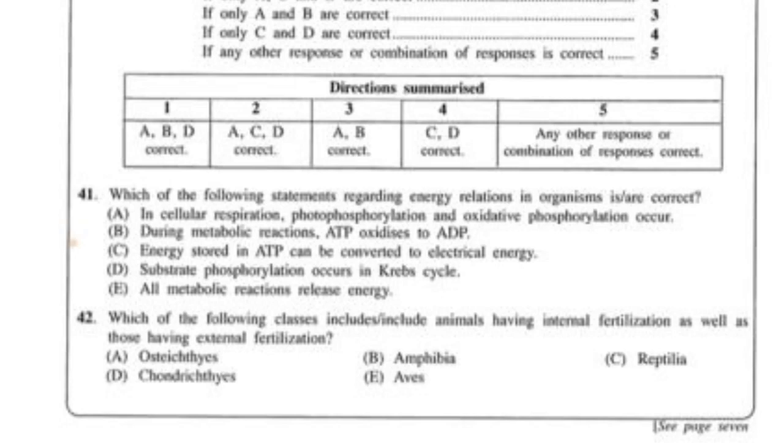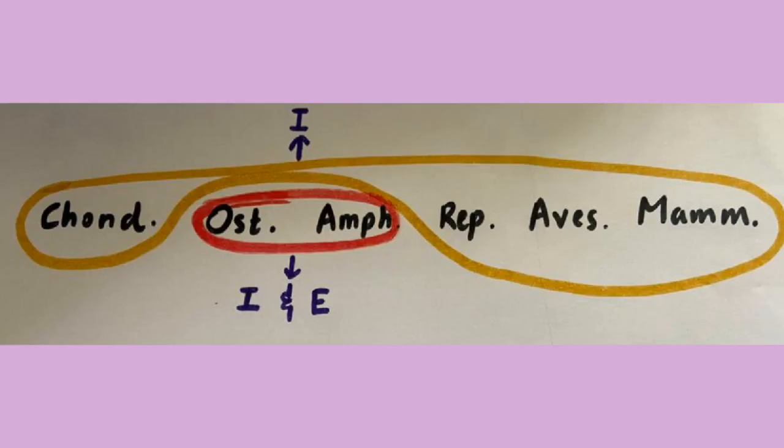Answer number 4. Question number 42. Which of the following classes include animals having internal fertilization as well as external fertilization? So they are asking the classes of animals which show both internal fertilization and external fertilization. So when we talk about Osteichthyes, that means bony fish, they show both internal fertilization and external fertilization. Mostly it is external fertilization, but still they show both, so A is correct.